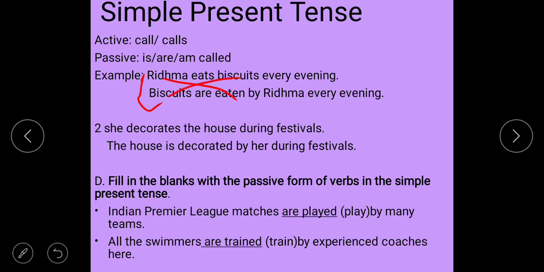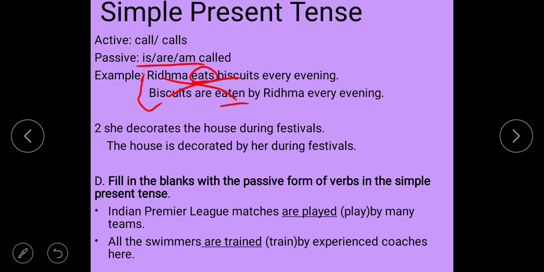Eats, simple present tense. In simple present tense passive, we have to use is, are and am. Biscuits is plural, so with biscuits we have to use are. Biscuits are, and in place of eat we have to use eaten. Biscuits are eaten by Ridhma every evening.